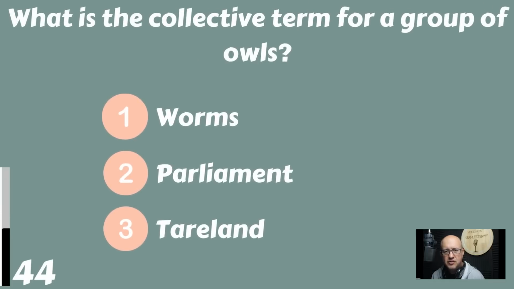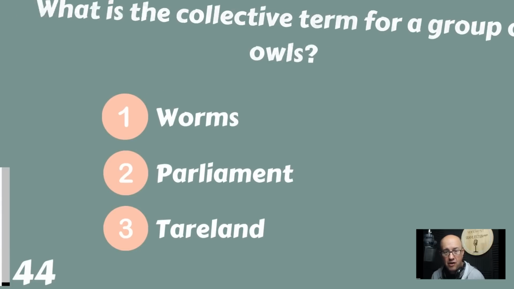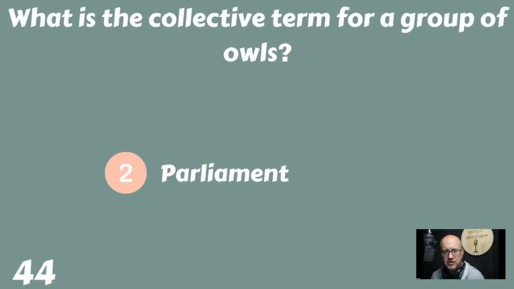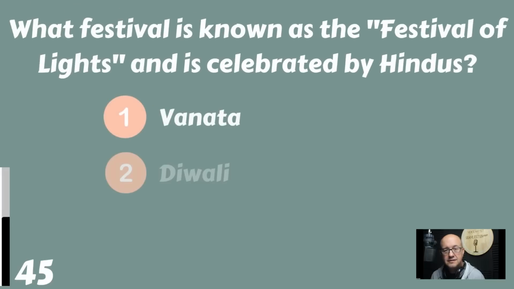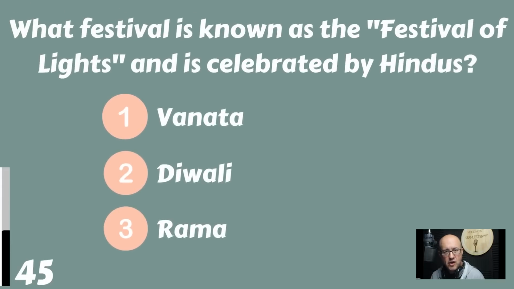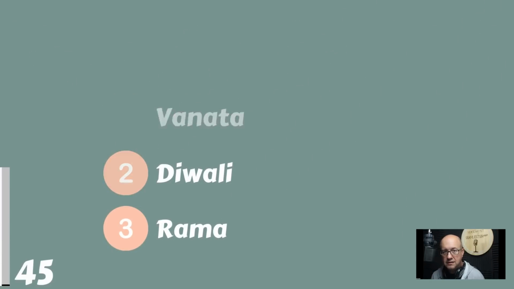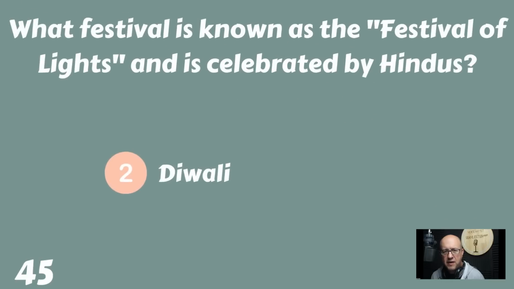What is the collective term for a group of owls? Are they called worms? Are they a parliament? Or are they a carolland? When owls get together, they form a parliament. What festival is known as the Festival of Lights and is celebrated by Hindus? Vanata, Diwali, or Rama? The Festival of Lights by the Hindus is called Diwali.